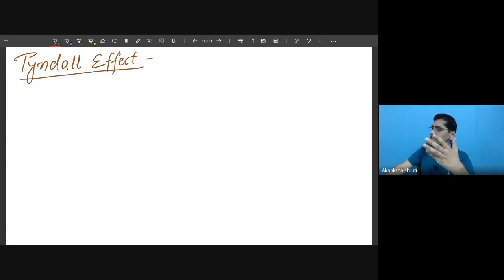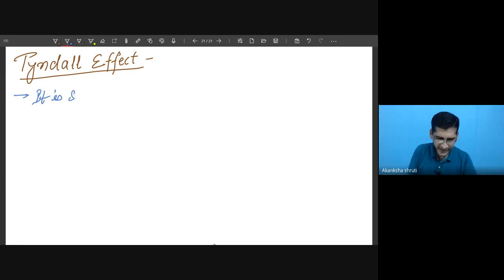The visibility of these dust particles in the beam of light is because of the scattering of light. Scattering means distributing the light in different directions. So this scattering of light is called the Tyndall effect. Okay, students? So write down the definition.